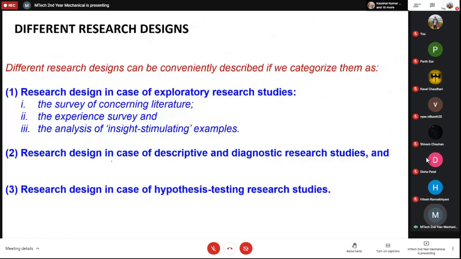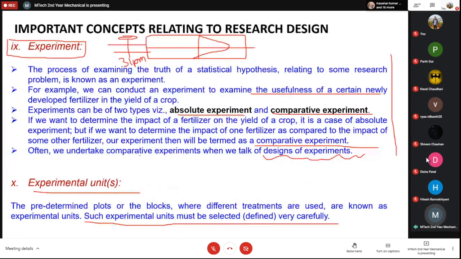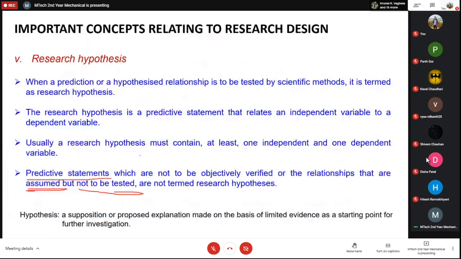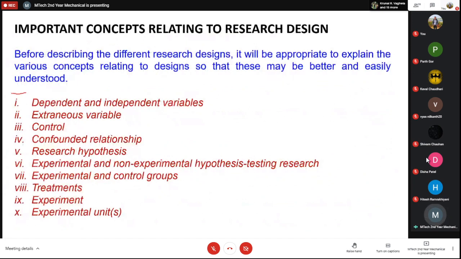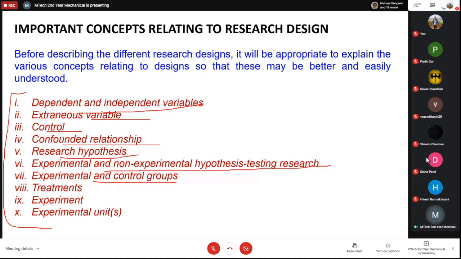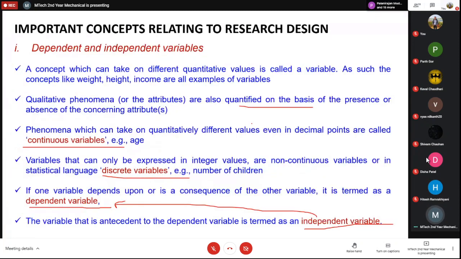So with this, I think we have covered the important concepts relating to research design. So all these things we have discussed. If you now take a look at this slide, then we have discussed the independent and dependent variables, extraneous variables, control, confounded relationship, research hypothesis, experimental and non-experimental hypothesis testing research, experimental and control groups, treatments, experimental units. Okay, so all these things we have covered.